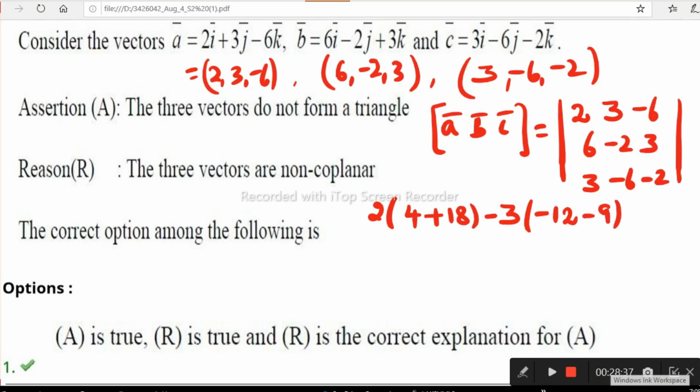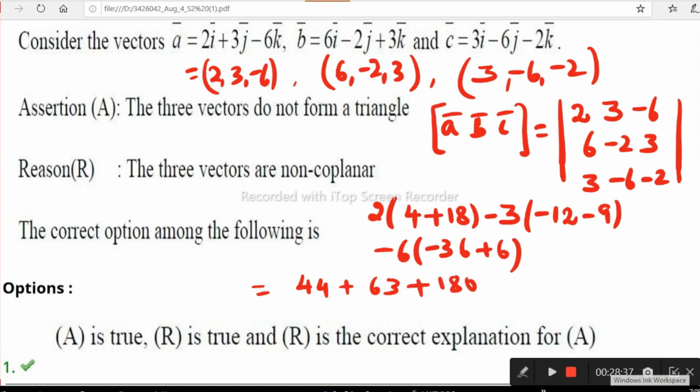Now with the other element, -6 into (6 times -6, minus 2 times 3). Adding up the results: 44 plus 63 plus 180. Is it 0? It's not equal to 0.